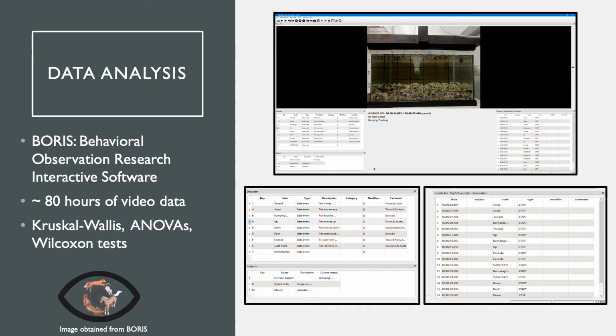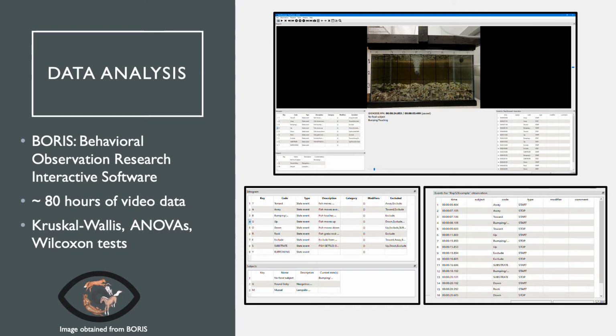We then reviewed the recordings using a software called BORIS, which stands for Behavioral Observation Research Interactive Software. This program allowed us to set standardized behaviors that could be recorded with simple keystrokes, and also allowed us to review video at slower speeds if necessary to ensure that we were able to catch relevant behaviors that may have occurred relatively quickly. The software also recorded the moment that each keystroke occurred, so that we could go back and review recordings if necessary to compare multiple viewings and ensure that our analysis was reliable.